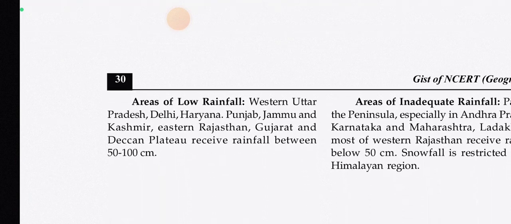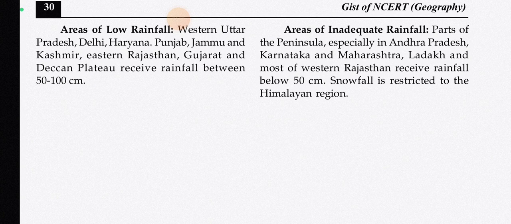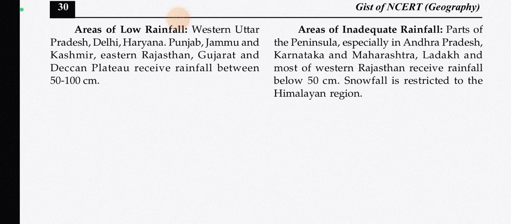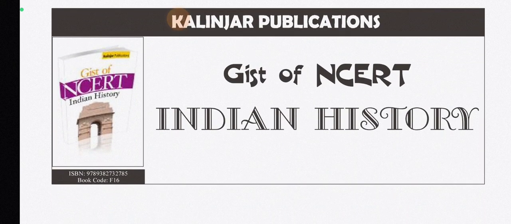Now, areas of low rainfall. Western Uttar Pradesh, Delhi, Haryana, Punjab, Jammu and Kashmir, eastern Rajasthan, Gujarat and the Deccan Plateau receive rainfall between 50 to 100 centimeter. And areas of inadequate rainfall: parts of the peninsula especially in Andhra Pradesh, Karnataka and Maharashtra, Ladakh and most of western Rajasthan receive rainfall below 50 centimeters. Snowfall is restricted to the Himalayan region, meaning only in the Himalayan region does snowfall occur, nowhere else.